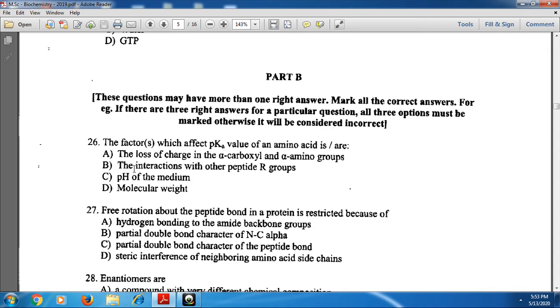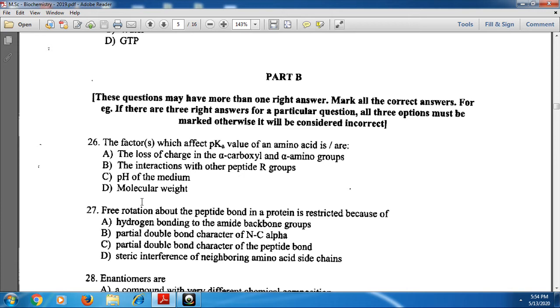That means A, B, C are correct for the pKa value of an amino acid. What is pKa value? It refers to the equilibrium between the protonated positive nitrogen and deprotonated neutral nitrogen.